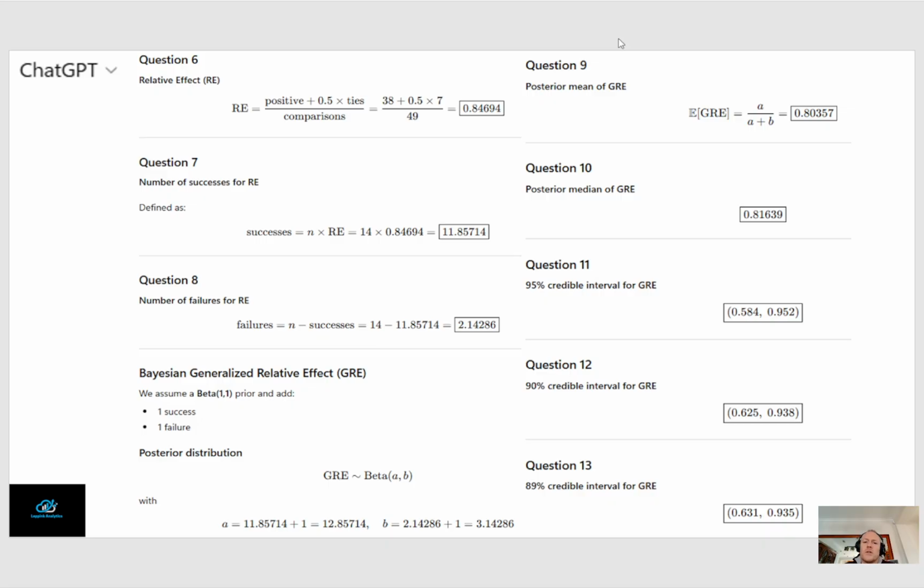Question 9, the posterior mean. Question 10, the posterior median, which is the 50th percentile of the posterior distribution. And then question 11 has the 95% credible interval, which is of these intervals closest to the 95% confidence interval, slightly smaller, but not much.